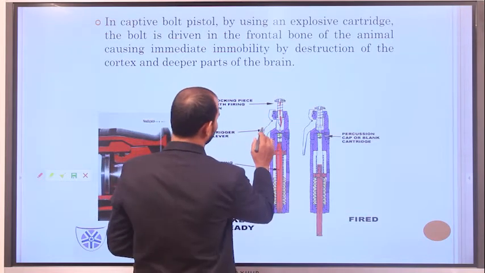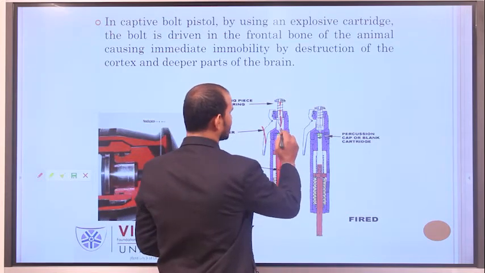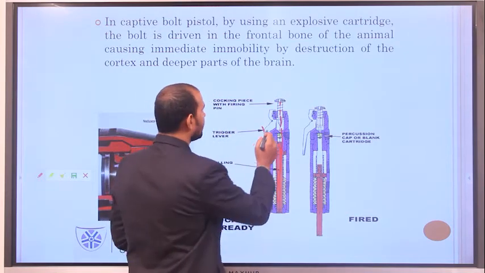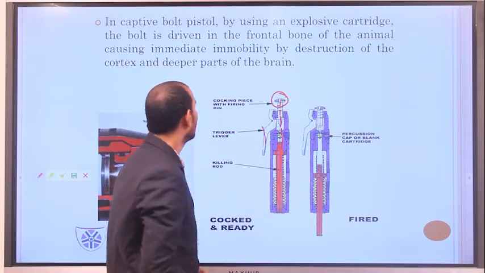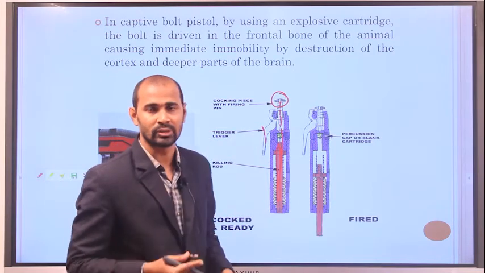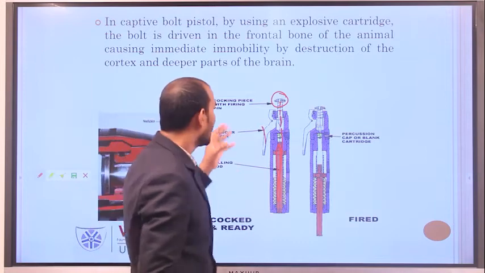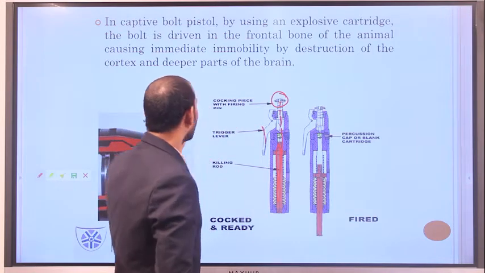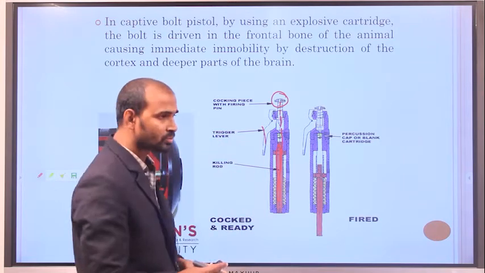When you press this trigger lever, the explosive cartridge blasts, and the bullets or bolts enter the brain of the animal. Captive bolt pistols work on the principle of explosive cartridge. The bolt is driven into the frontal bone of the animal.